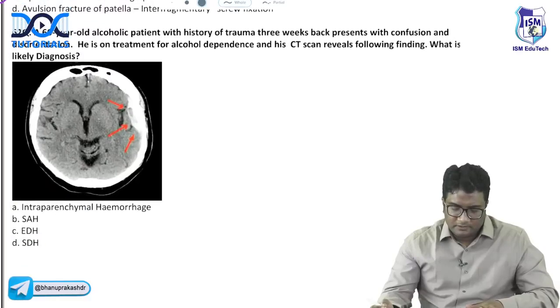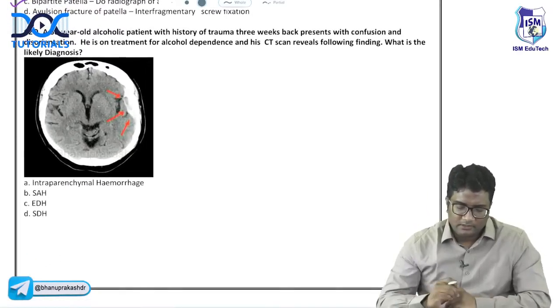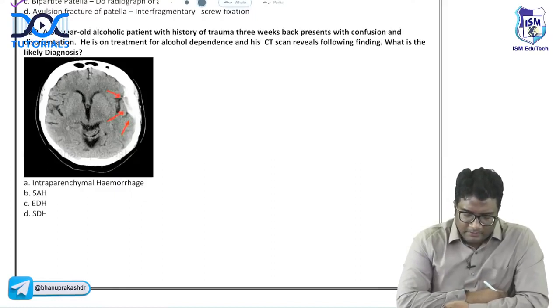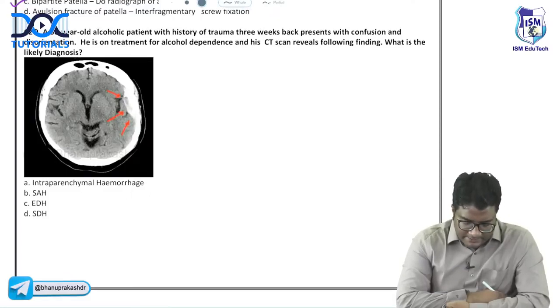Next, look at this question, 62. Try to answer this one, guys. A 60-year-old alcoholic male with a history of trauma 3 weeks back presents with confusion and disorientation. He is on treatment for alcohol dependence and his CT scan is given. What is the likely diagnosis? Intraparenchymal bleed, SAH, EDH or SDH?